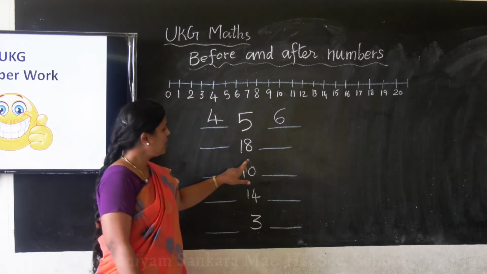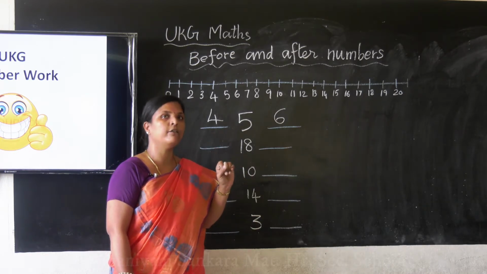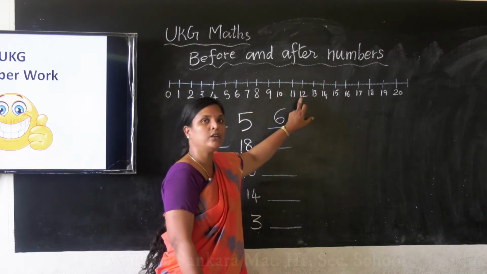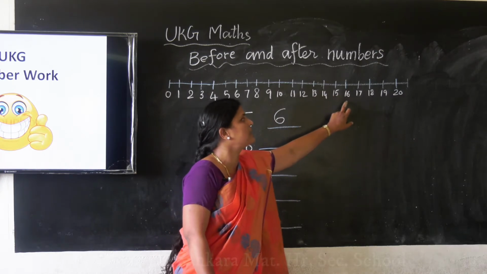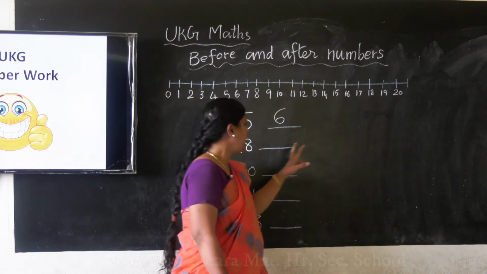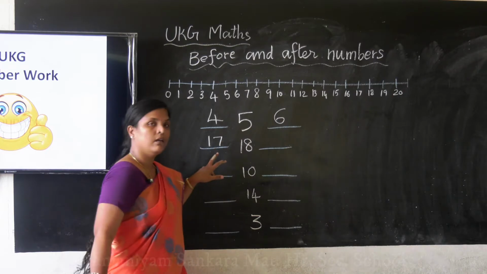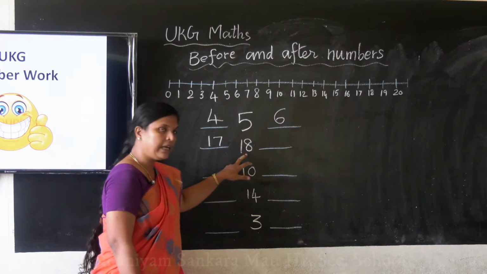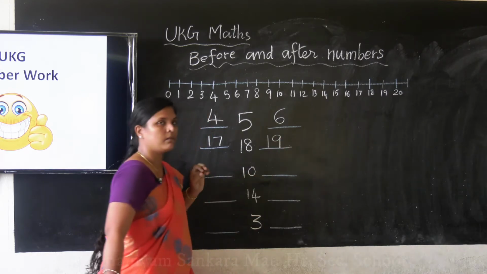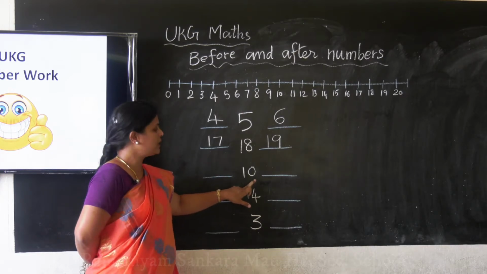Now can we read it? 18. How to do? 1, 2, 3, 4, 5, 6, 7, 8, 9, 10, 11, 12, 13, 14, 15, 16, 17. 17, after you have 18. So what will come here? Here 17. Okay, 17, 18, then very good. You will get your 19. Clear ma all of you? Very good. Then now we'll move on to the next one, 10.